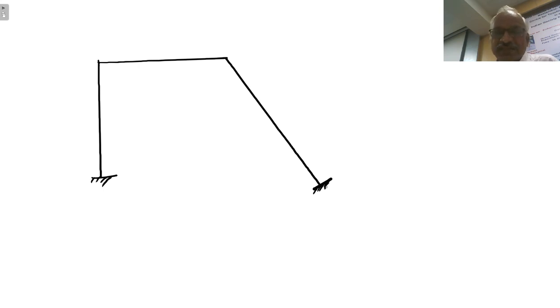So in the earlier case, we have discussed the beam will not undergo any displacement.